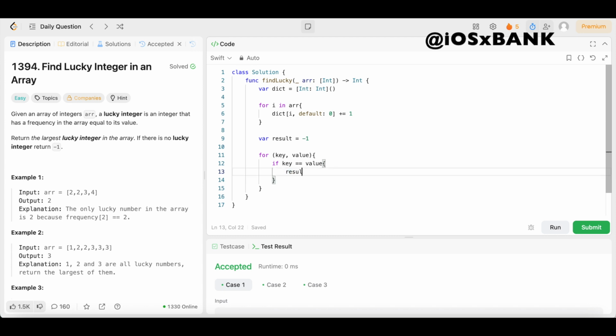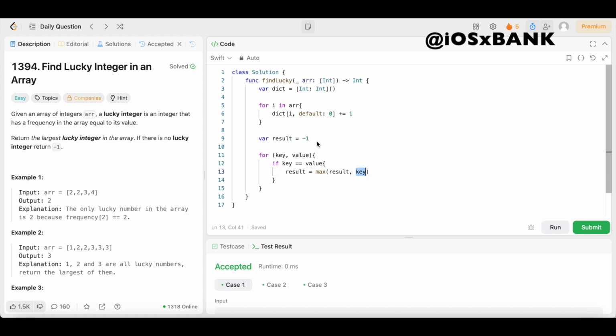So now that we have this result variable, we're going to come right here and say result equals max, open up the parentheses, result, comma, key. So what this is going to do, because remember, we want the largest lucky number, right? This is going to get us the maximum value of result and key, right?